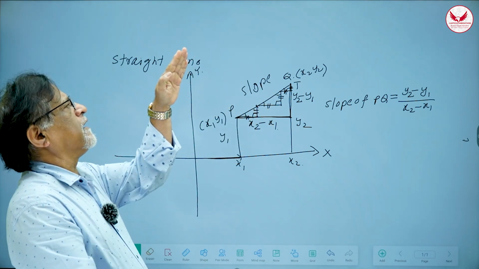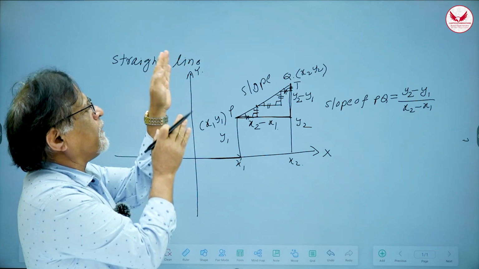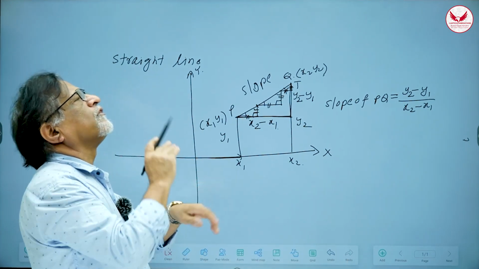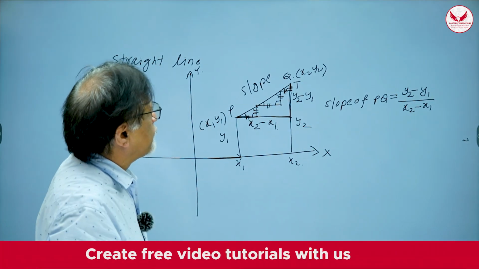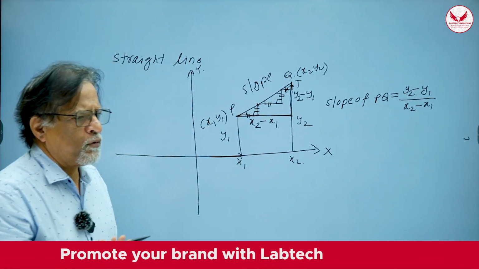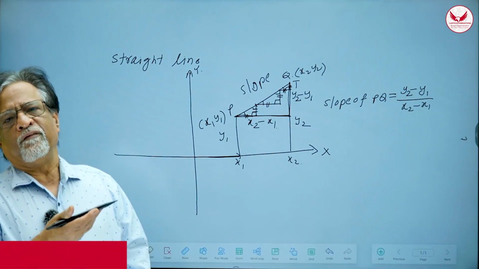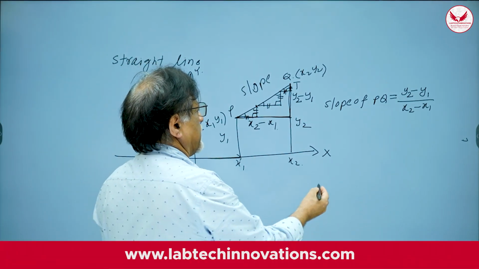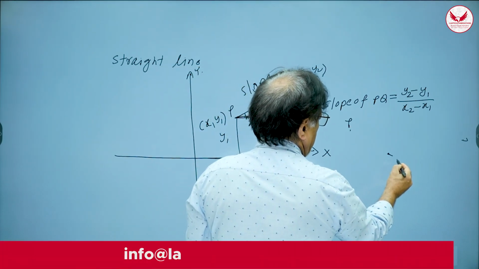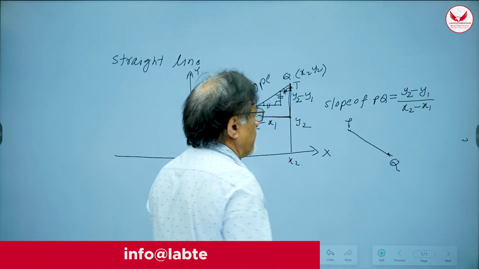The steeper it becomes, the vertical distance is more and horizontal is less, then it will be difficult for you to walk. Now, if you walk straight like this, that means there is no horizontal distance at all and you have to just climb like this. It is impossible, right? So therefore, this is called slope. Now, this slope could be positive, could be negative, it could be 0, it could be infinity also. Now, how? See, if you are walking from P to Q like this, in this case, you are climbing down. So it will be easier for you to walk from P to Q.